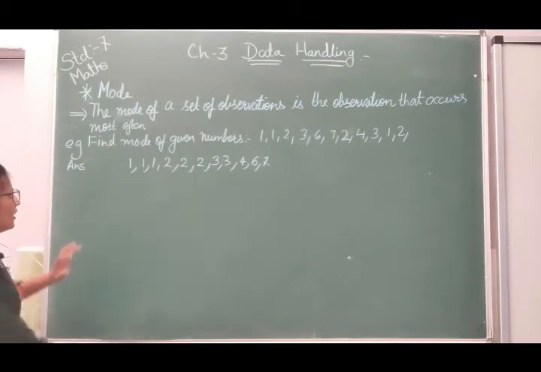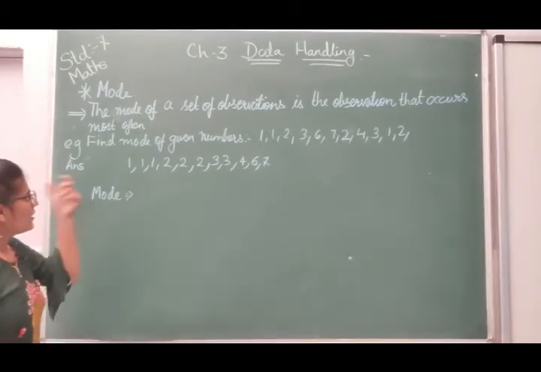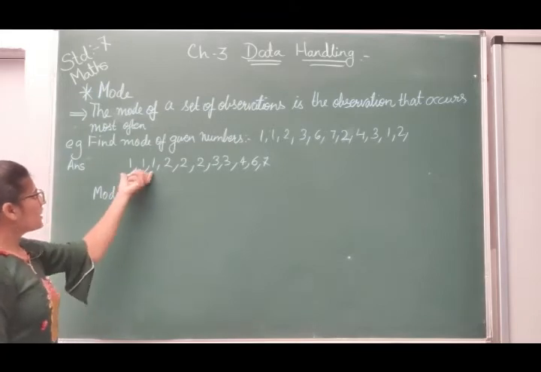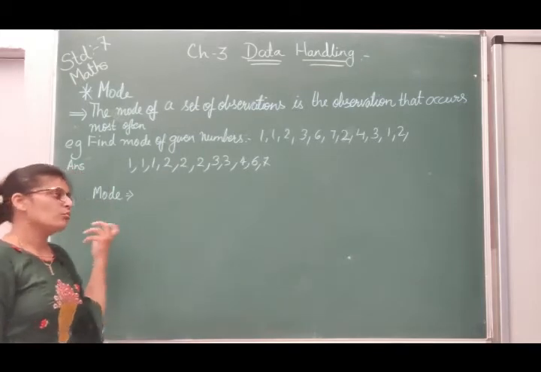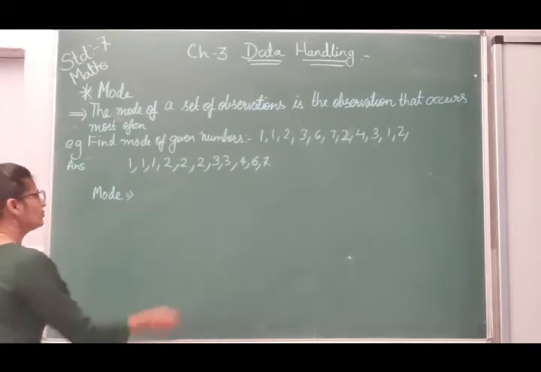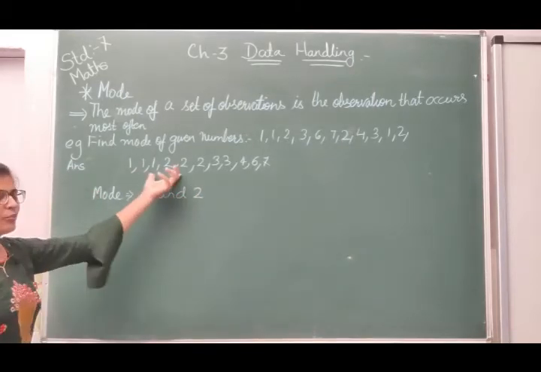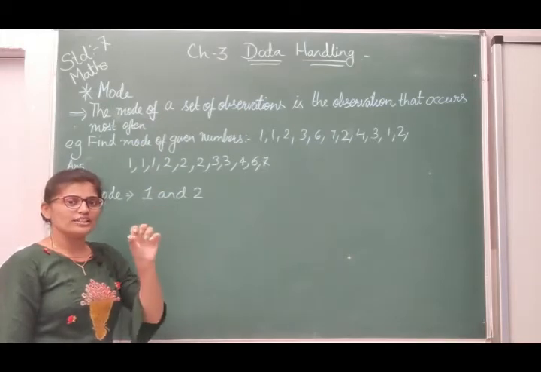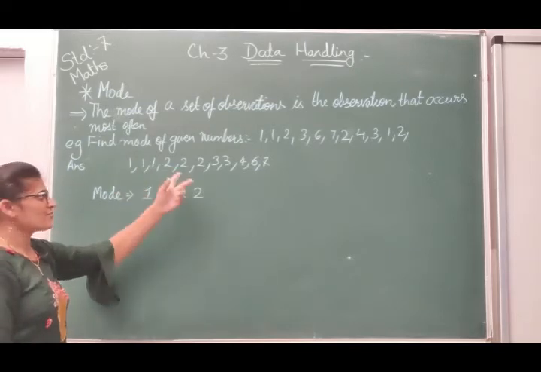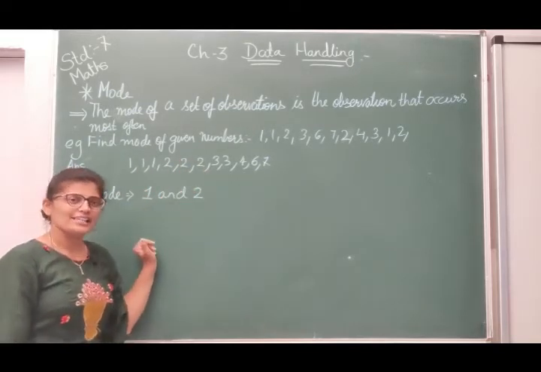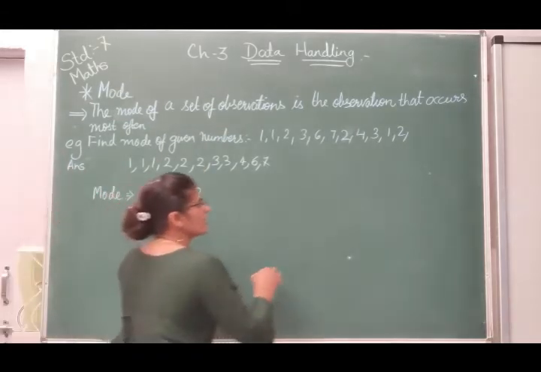Now we have to find out the mode. Here we can see 1 is occurring 3 times and 2 is also occurring 3 times. So what will be the mode? The mode will be two numbers, 1 and 2. You don't have to write down how many times they are occurring, you have to write down only the number. Number 1 is occurring 3 times, the highest, and 2 is also occurring 3 times, the highest. So the mode of this observation will be 1 and 2. Now suppose 2, here we have 7.